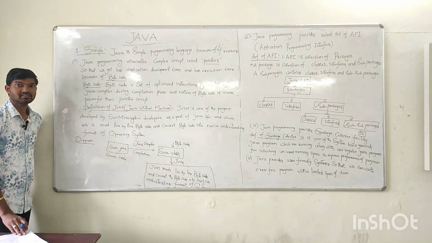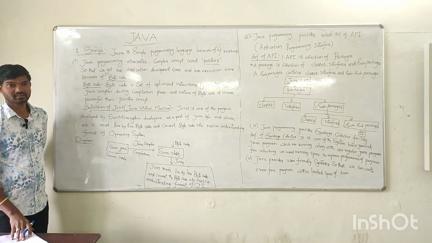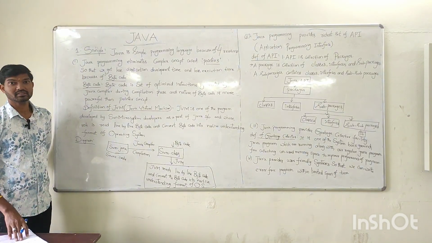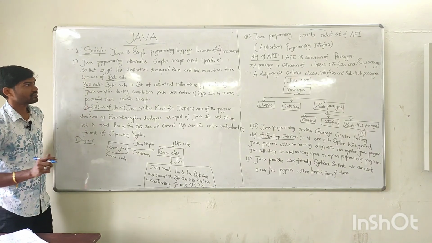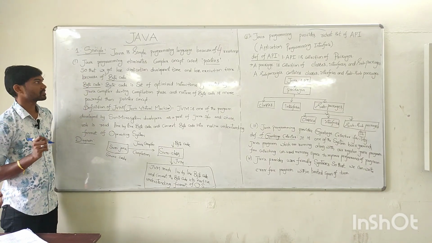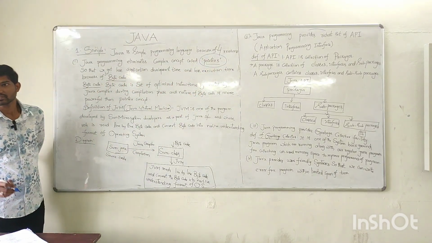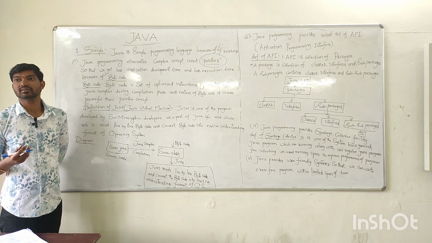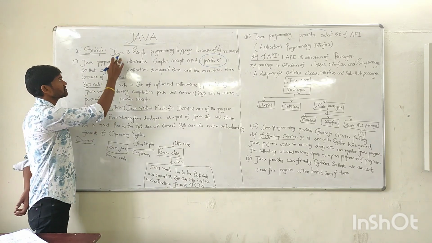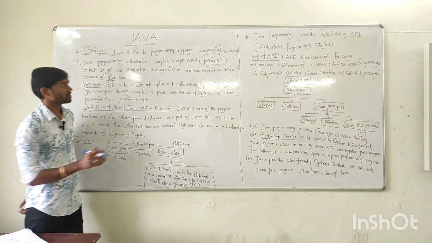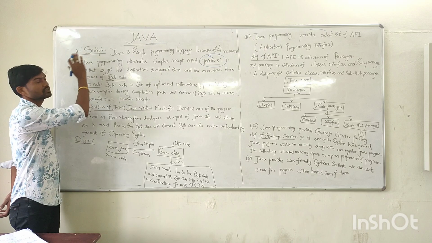Why is Java called simple? The first feature of Java is simple. Java is called a simple programming language because of four reasons. The first reason is that Java eliminates the complex concept called pointers. We know that the pointer concept is in the C language. What is a pointer? A pointer is a variable which holds the address of another variable. So in Java, there is no concept of pointers. The pointer concept is eliminated in Java.